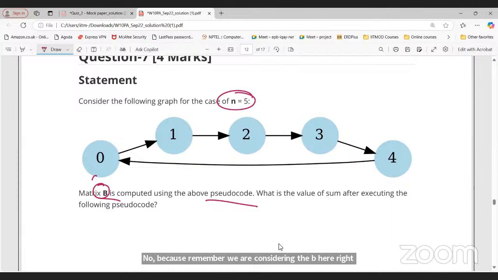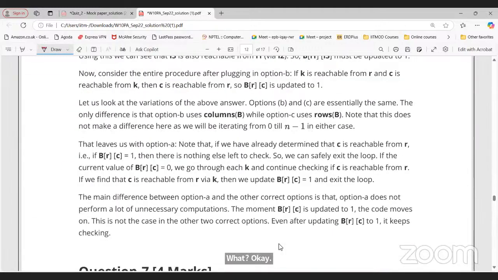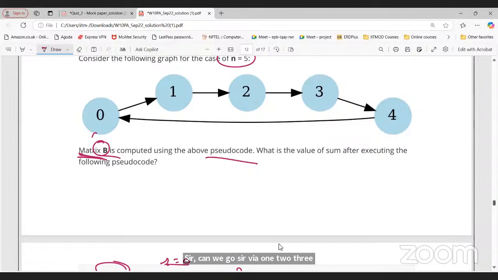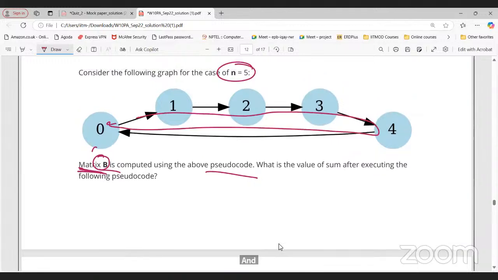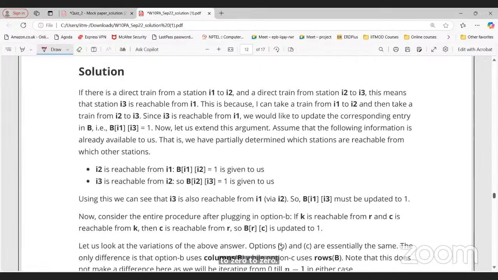Can I go from 0 to 0? No, sir. Sir, can we go via 1, 2, 3, 4 and return back? I am saying, can I go like this from 0 to 0? Ah, yes, sir. Yes, sir.